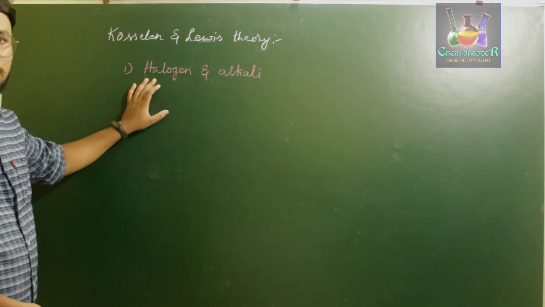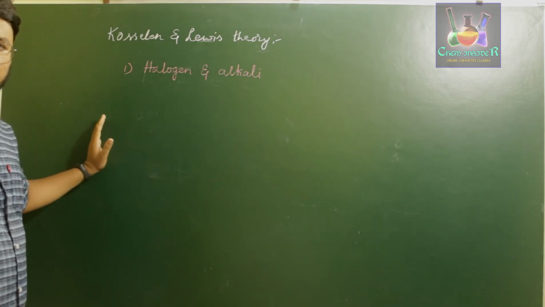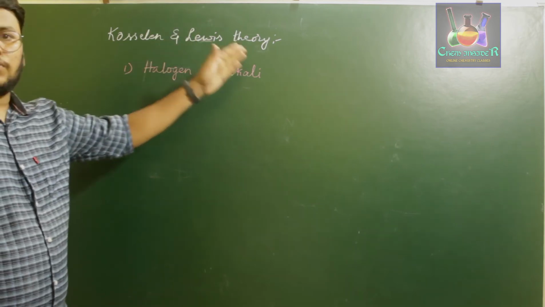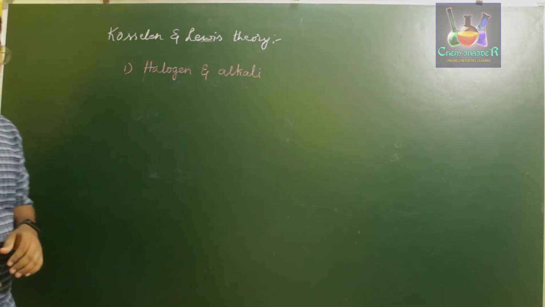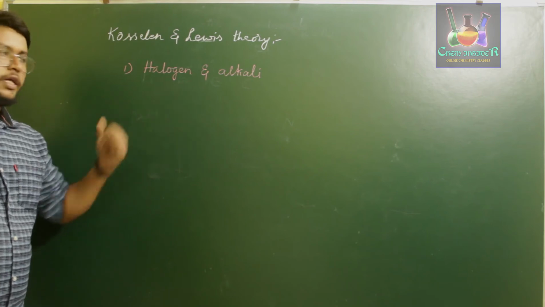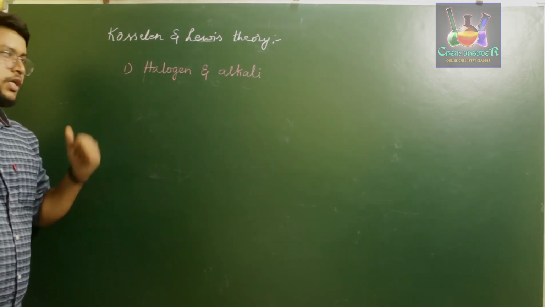Because if you consider halogen, it is present in the 17th group and alkali metal is present in the first group, right? So the only difference between the halogen and its respective next alkali metal is a noble gas. Therefore, halogen can obtain a noble gas configuration by gaining an electron, and alkali metal can obtain a noble gas configuration by losing an electron.